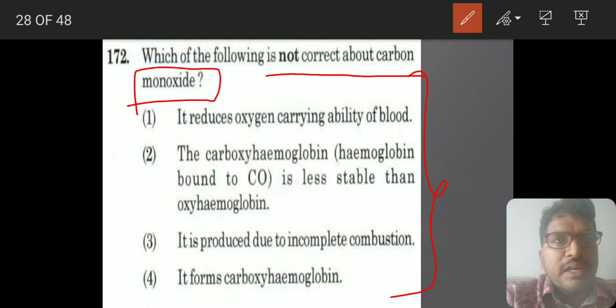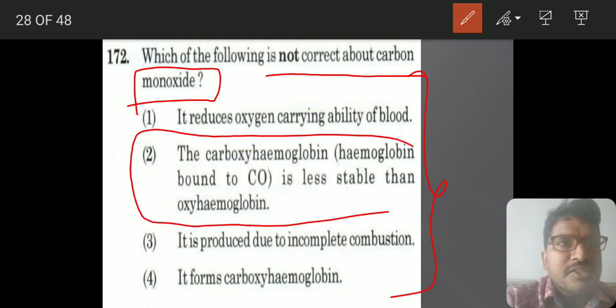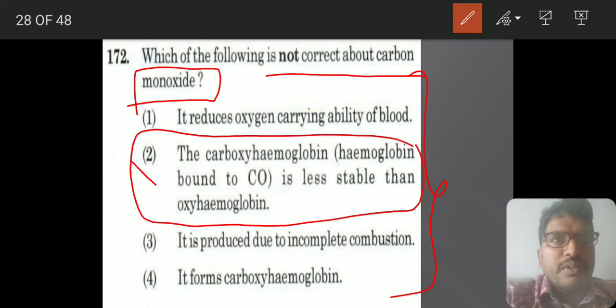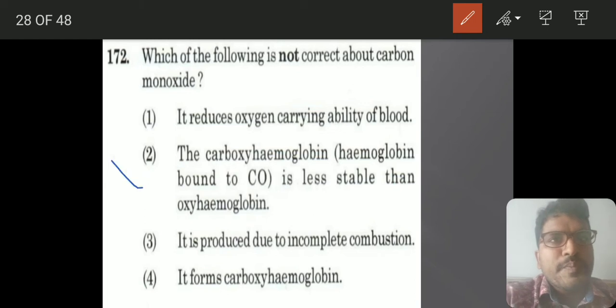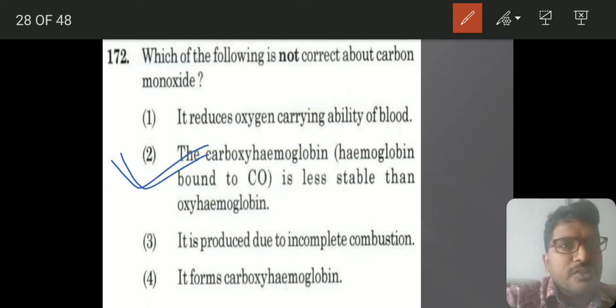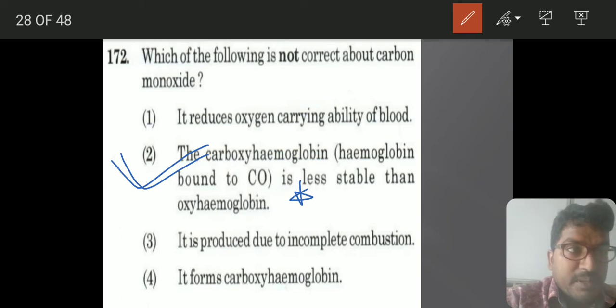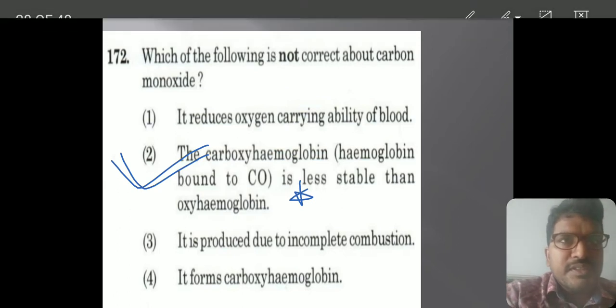But they are telling carboxyhemoglobin is less stable than oxyhemoglobin. That's why this is not correct. It reduces oxygen carrying capacity, it is produced due to incomplete combustion, everything is correct, but this one is a wrong statement. So be careful with this one.